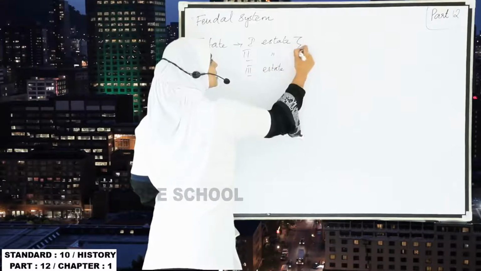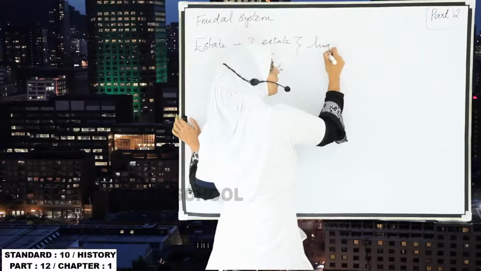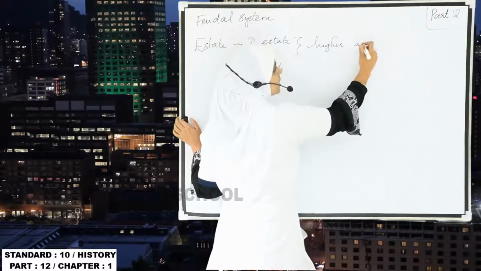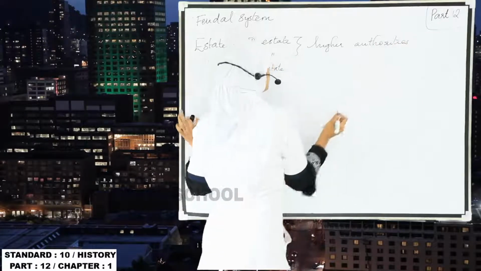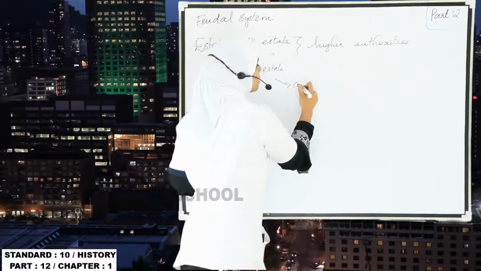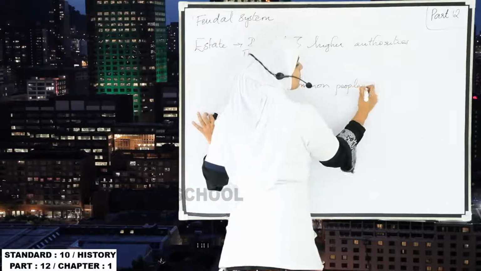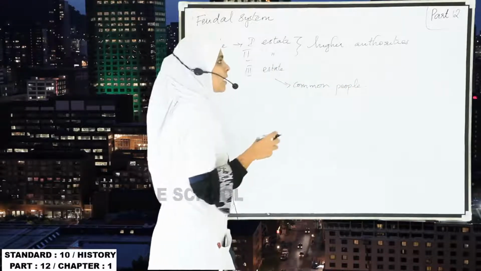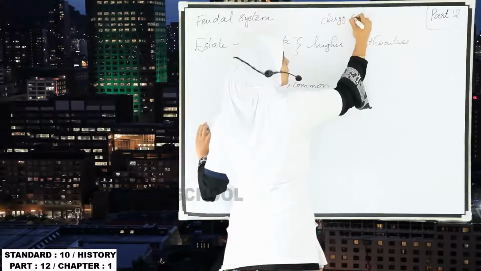The first two estates were considered the higher authorities, and the third were common people. The first two estates included clergy and nobles.